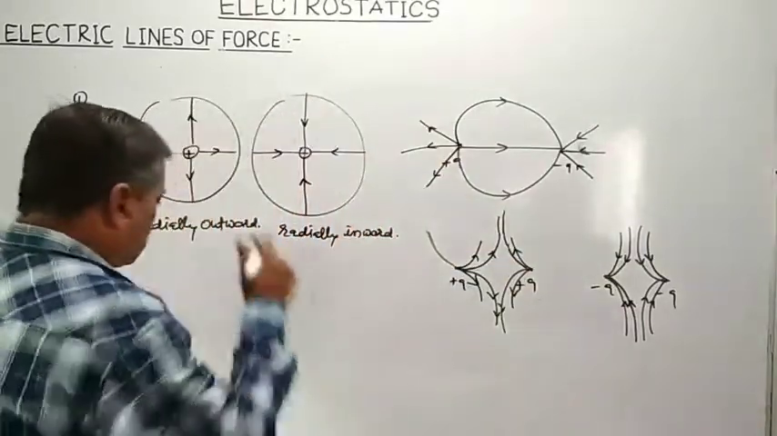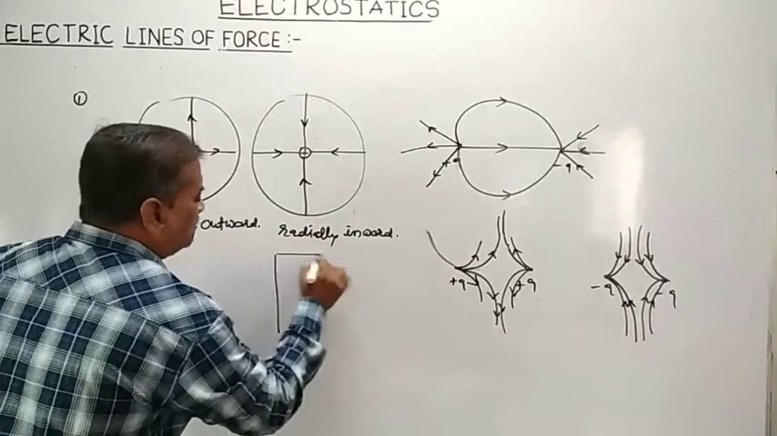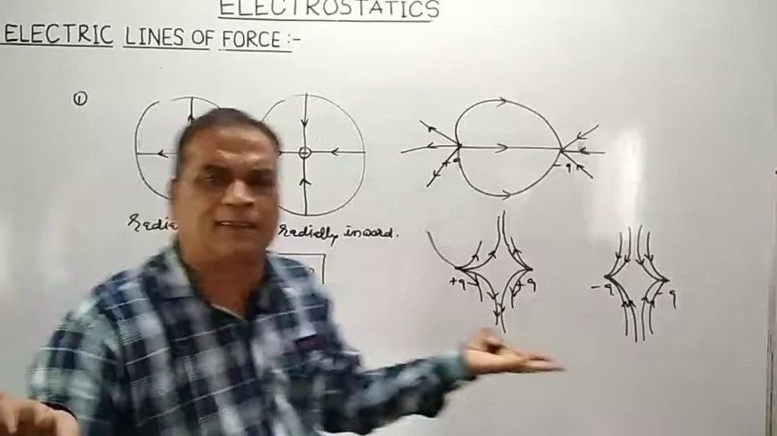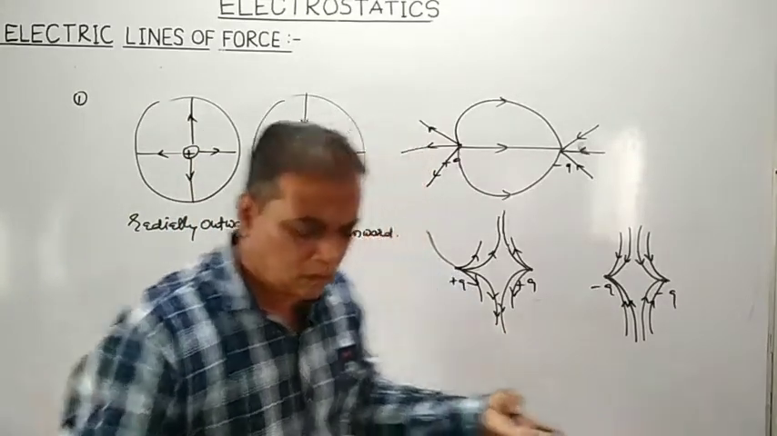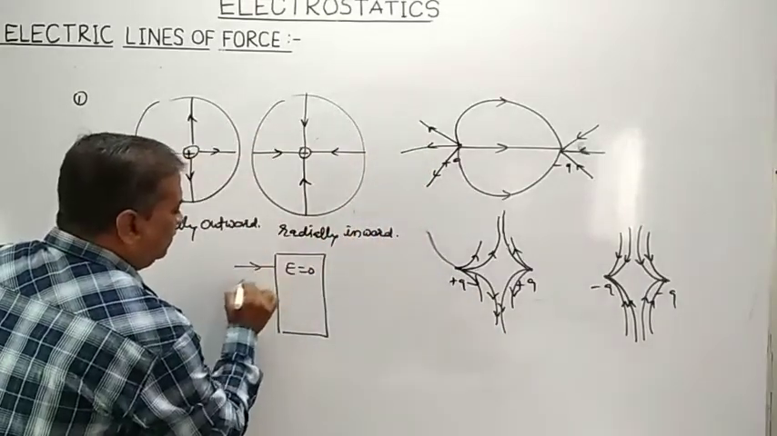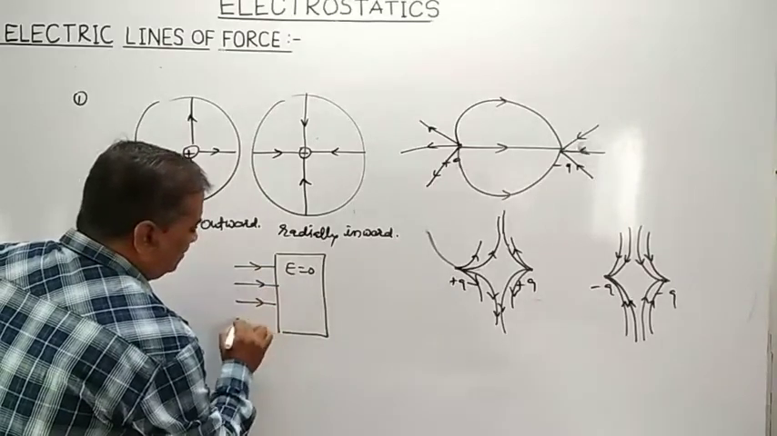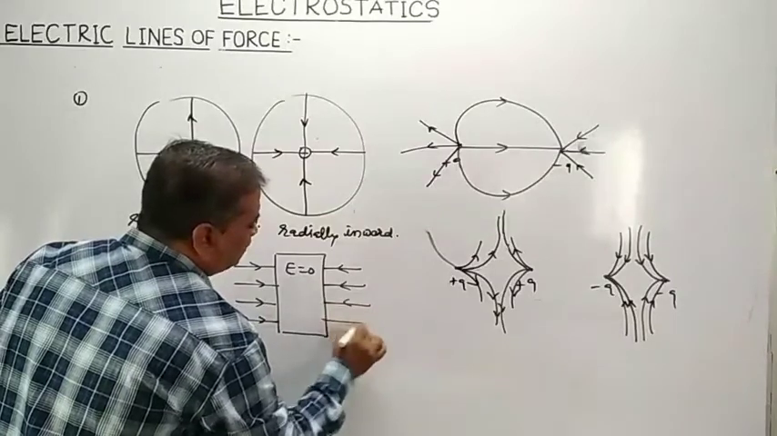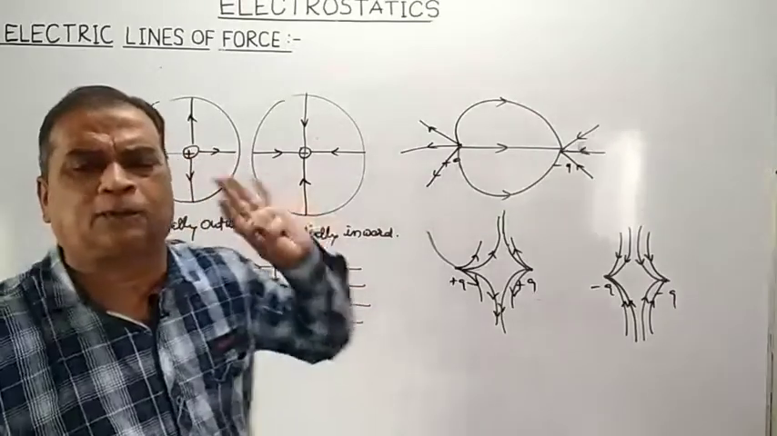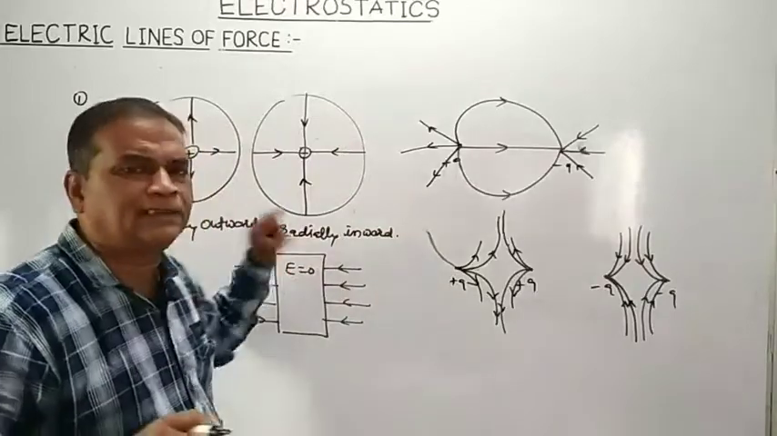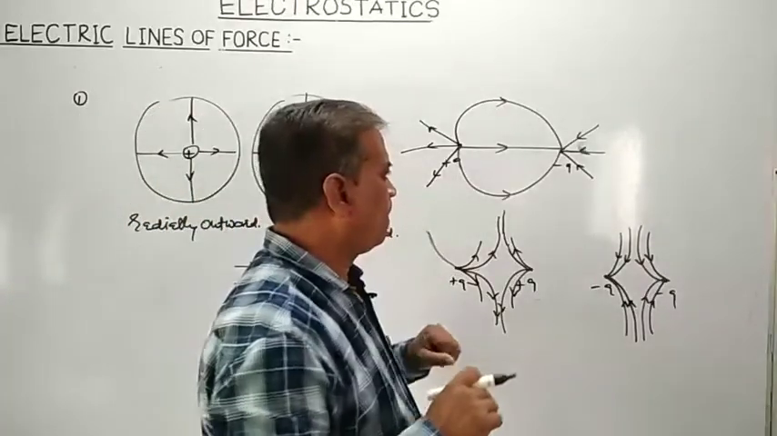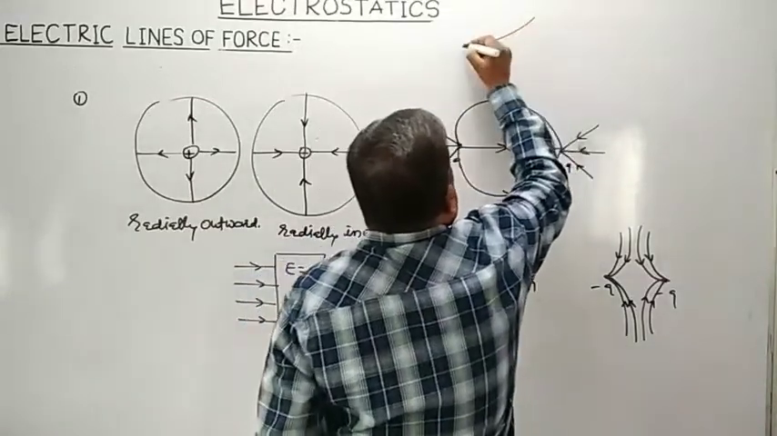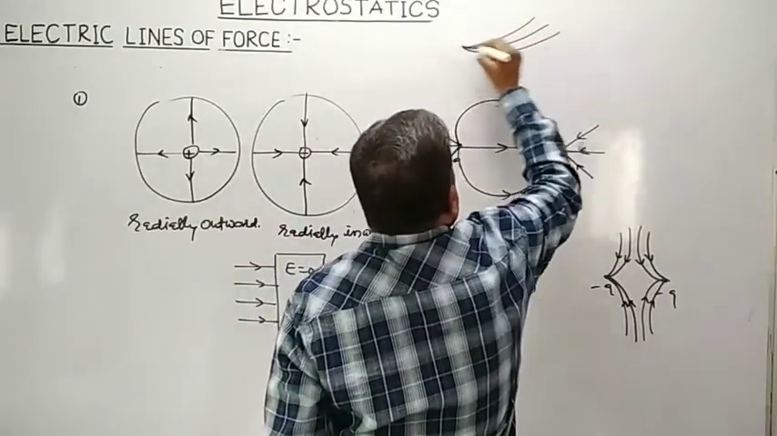Again, to show that electric lines of force do not pass through a conductor, because the electric field inside the conductor is zero. So if these are the electric lines of force, remember they do not pass through the conductor as the electric field inside the conductor is zero. Or if we have a situation, suppose these are the electric lines of force, already I had shown it.